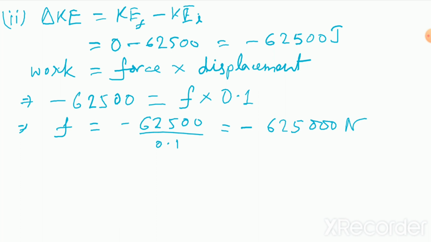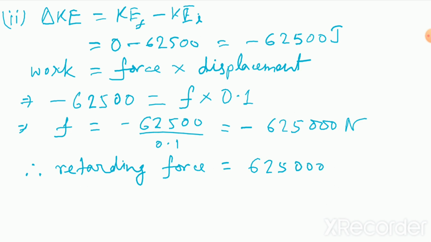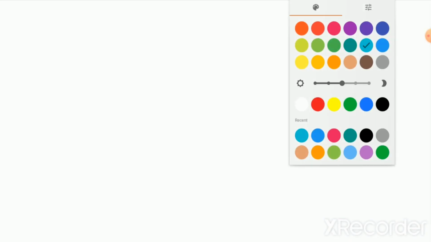So I can write, therefore, retarding force equals, if I write retarding force, then there is no need to use the negative sign. Retarding force is equal to 625000 Newton. Okay, so this is the solution of the second problem. Fine, now let us quickly move on to the solution of the third problem. So this is solution number 3.